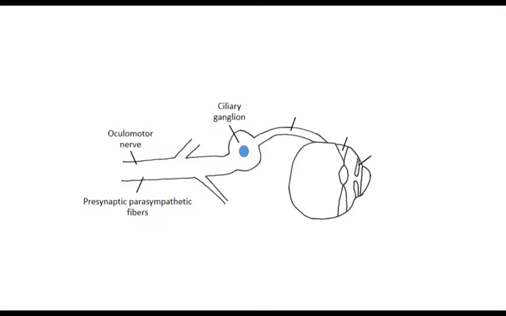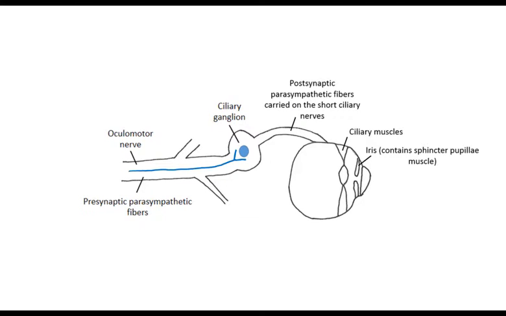The inferior division also carries presynaptic parasympathetic fibers to the ciliary ganglion, where they synapse. The postsynaptic parasympathetic fibers course through the axons of the short ciliary nerves, branches of the trigeminal nerve, to reach the ciliary muscles for accommodation of near vision, and the sphincter pupillae muscle for pupillary constriction.